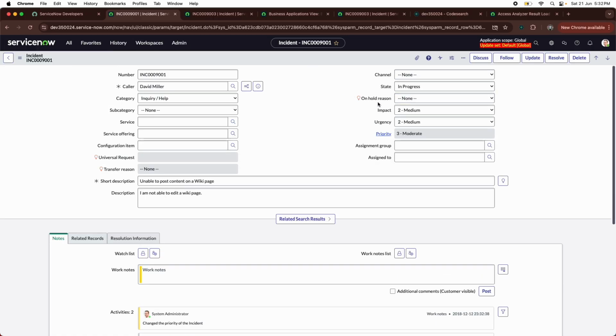You see, on hold reason is coming up, though the state is in progress, but still you can see it. Universal request and transfer reason are two more fields available in the table, but hidden, only coming up under specific conditions. This is another very important slash command, I would say.